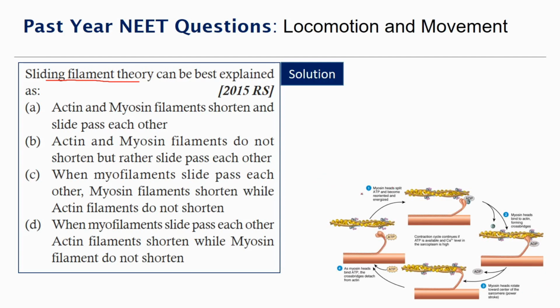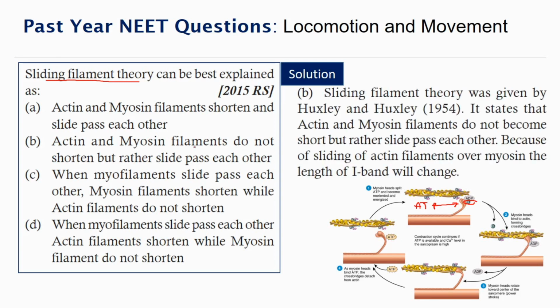So this is the sliding filament theory by which we have the muscle contraction. So we have actin and myosin filaments, myosin head. So we have this myosin head here, which will split ATP into ADP and a phosphate. So there's a utilization of ATP here. So this head will go and bind there to the actin filament. So then there is this stroke. So there is constant movement of this muscle, and then after this is done, when the ADP is released, again there is the relaxation.